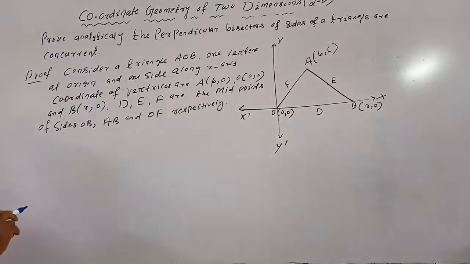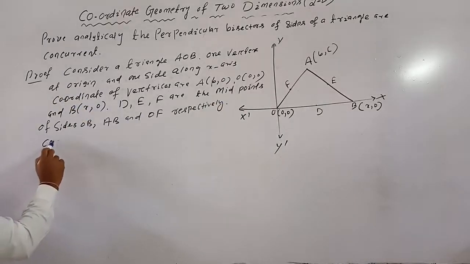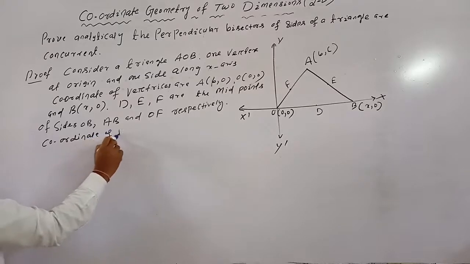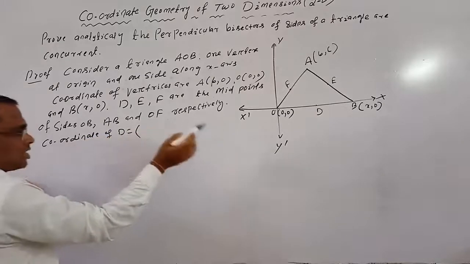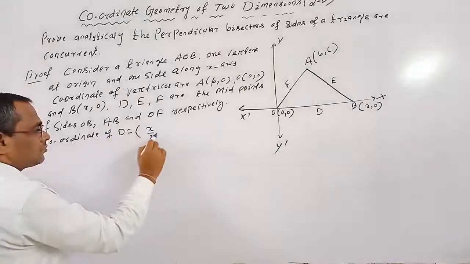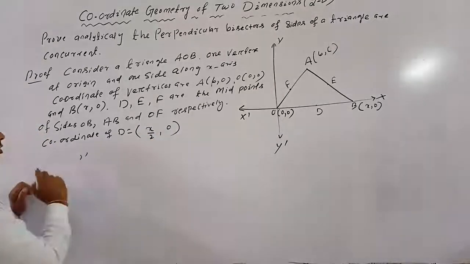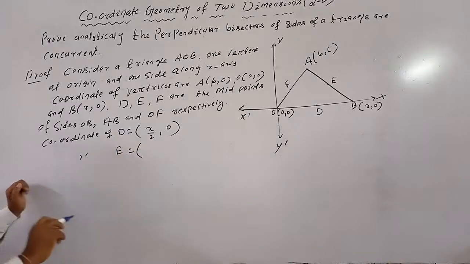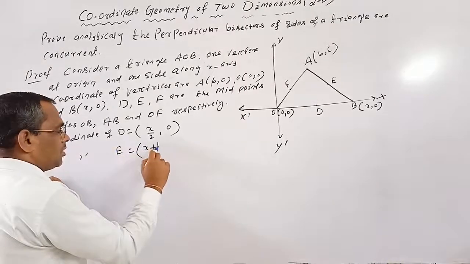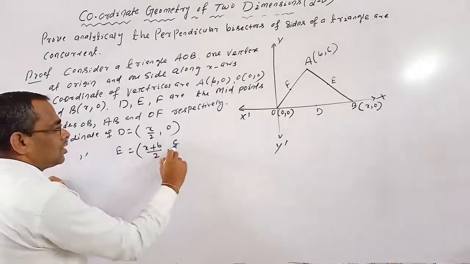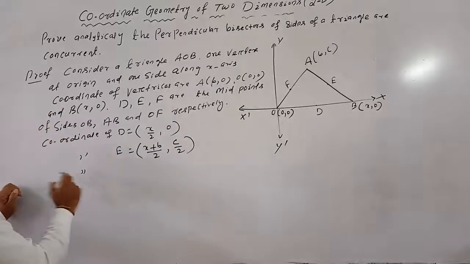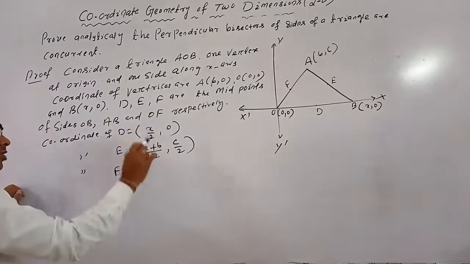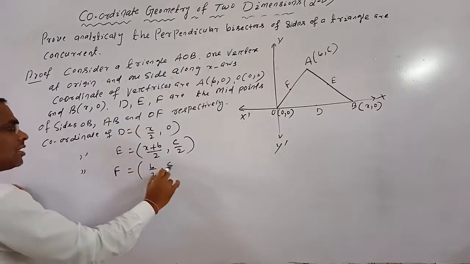So coordinate of D equal to x plus 0 by 2 comma 0. Coordinate of E, x plus b by 2 comma c by 2, and coordinate of F, b plus 0 by 2, that is b by 2 comma c by 2.